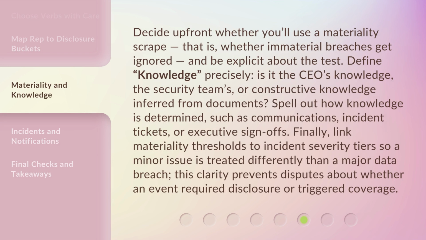Decide upfront whether you'll use a materiality scrape. That is, whether immaterial breaches get ignored, and be explicit about the test. Define knowledge precisely. Is it the CEO's knowledge, the security team's, or constructive knowledge inferred from documents? Spell out how knowledge is determined, such as communications, incident tickets, or executive sign-offs. Finally, link materiality thresholds to incident severity tiers, so a minor issue is treated differently than a major data breach. This clarity prevents disputes about whether an event required disclosure or triggered coverage.